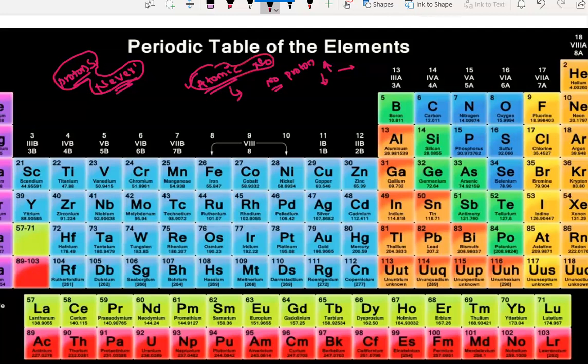Every element will have a different atomic number. It is not possible to have elements with the same atomic number. We also have isobars, which are another disadvantage for the mass-based table. Isobars have the same mass but different atomic numbers.